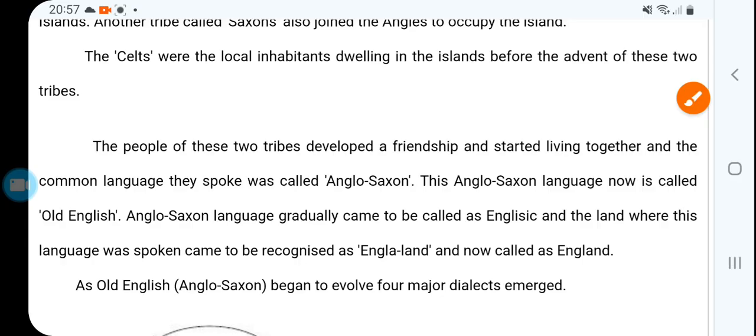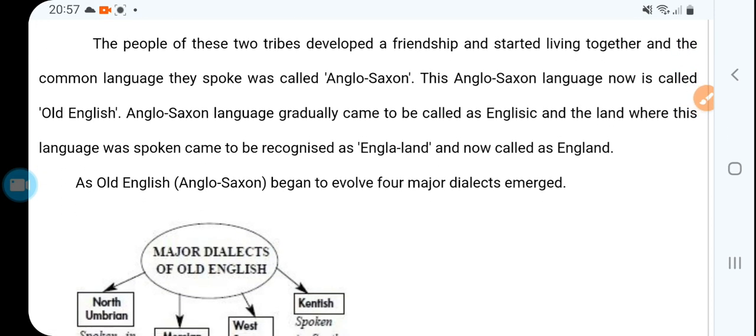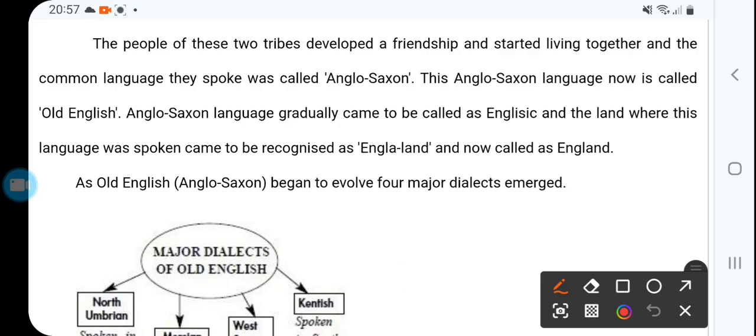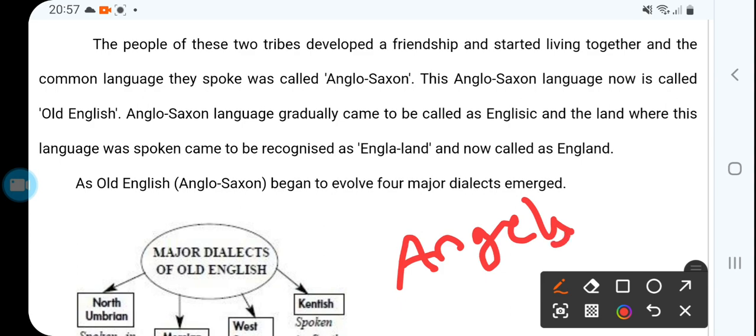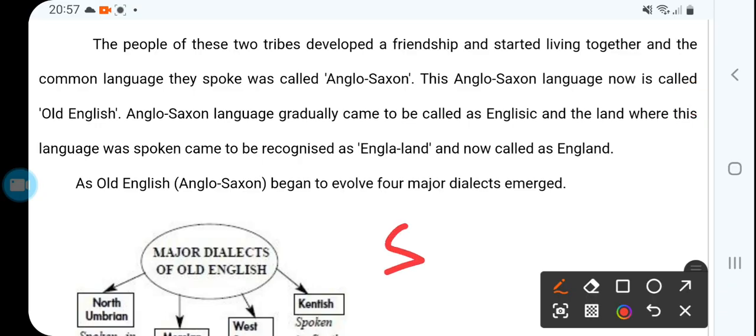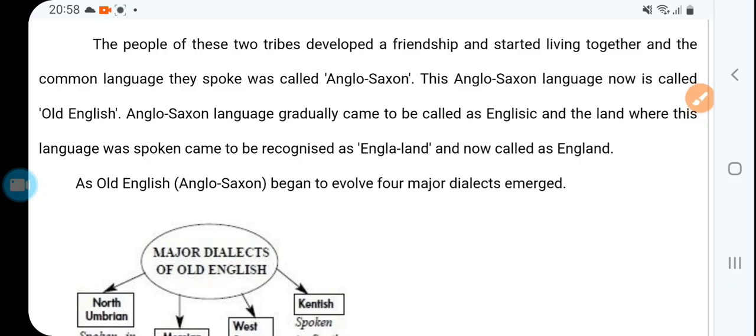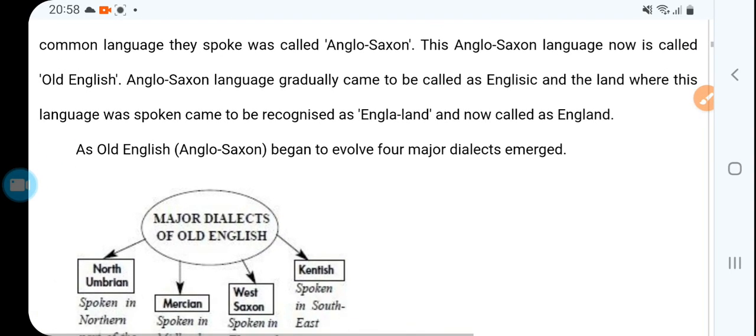Now the people of these two tribes developed a friendship and started living together. The Angles and Saxons came together, became friends, and the common language they spoke was Anglo-Saxon.